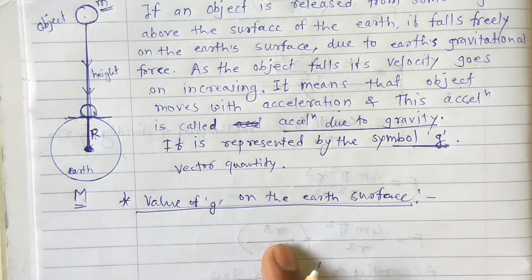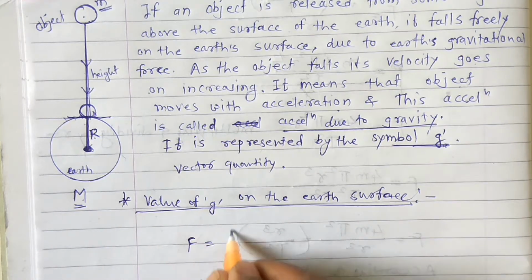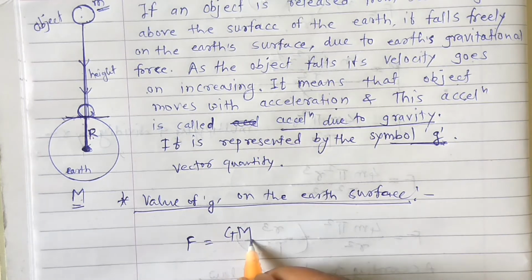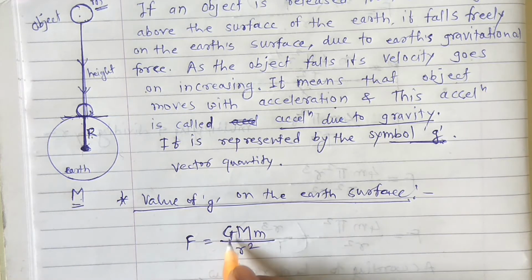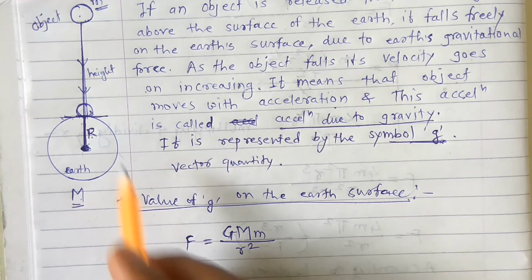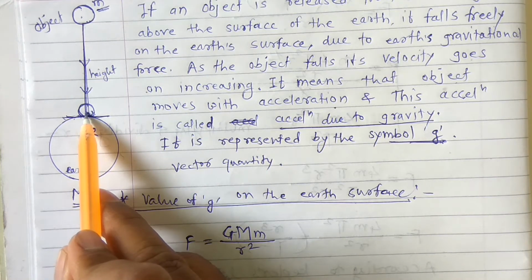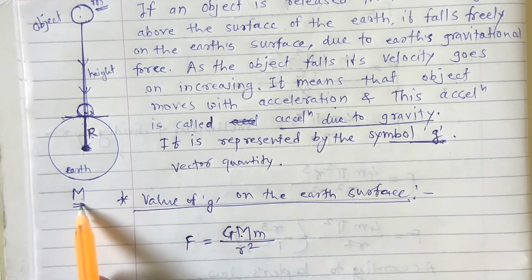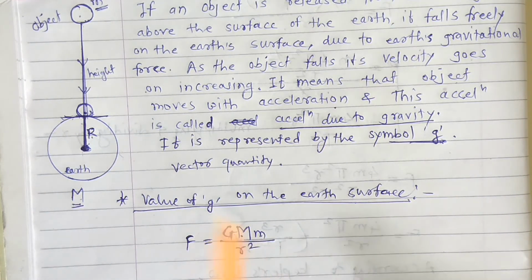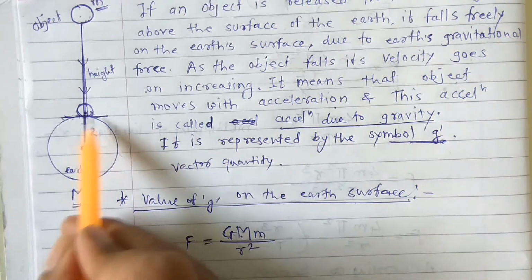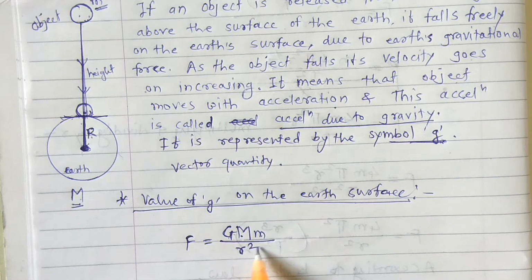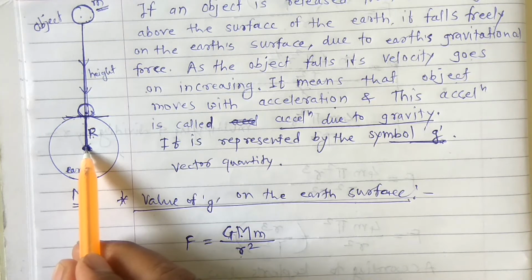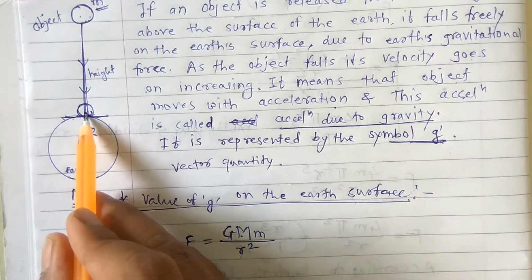Okay, so that's why F is equal to capital G, capital M, small m upon r square. Here F is the gravitational force acting on this object, capital M is the mass of the Earth, and small m is the mass of this object, which is now on the Earth surface. And r square is the square of the distance between the center and the object.